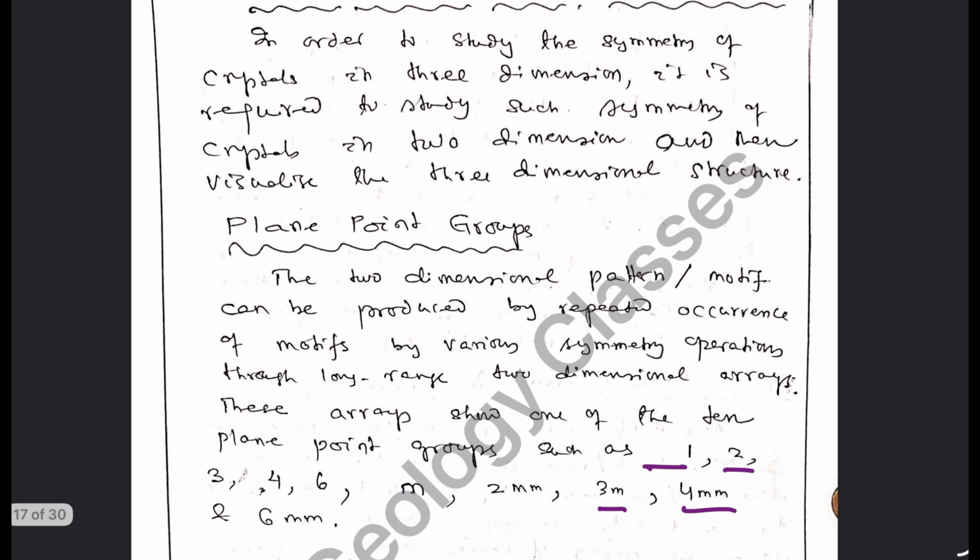Now let us discuss what a plane lattice and unit mesh are. In this two-dimensional arrangement, how many plane lattices can be expected? Any motif can be represented by a point called a node.